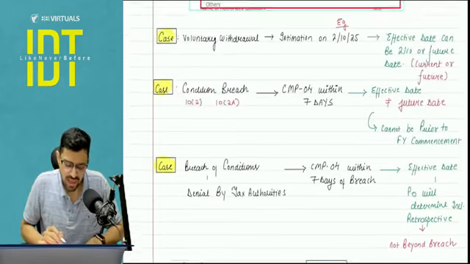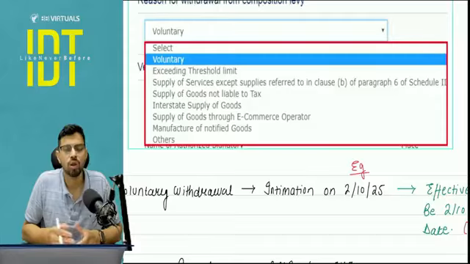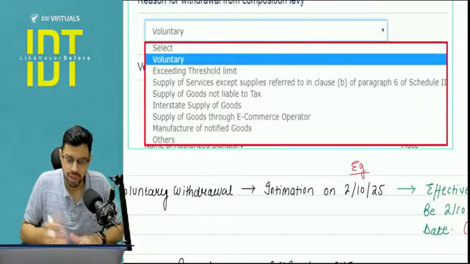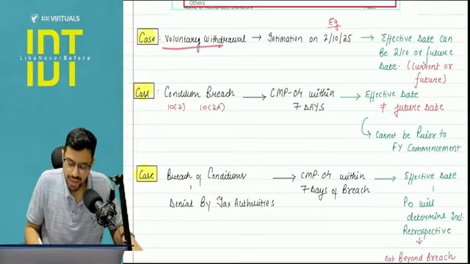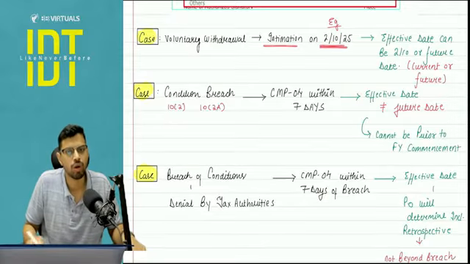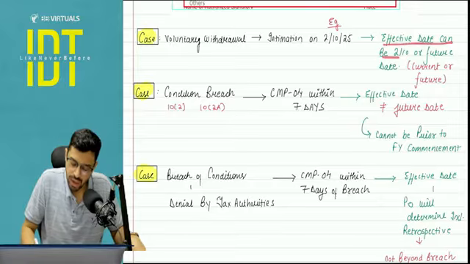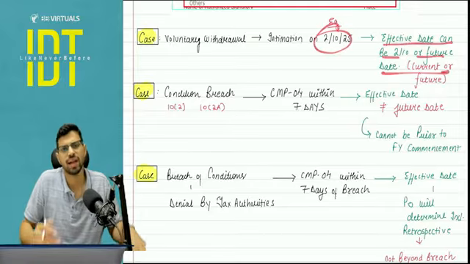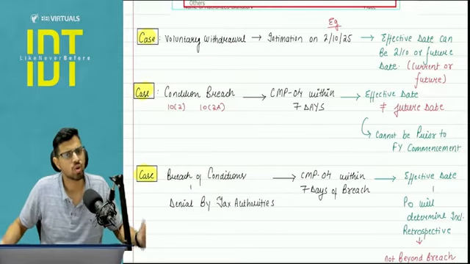Okay, but if it is a case of withdrawal, please pay attention. Reasons for withdrawal can be anything. You can voluntarily go out, your limit can be crossed, your conditions can be breached, anything. So pay attention here. The case can be of voluntary withdrawal. Let's say you file an intimation on 2nd October where you're voluntarily withdrawing from the composition scheme. Here the effective date of withdrawal can be 2nd October or maybe a future date. That is, you will state that from, let's say, 1st November I want to go outside the composition scheme. So you can do that.